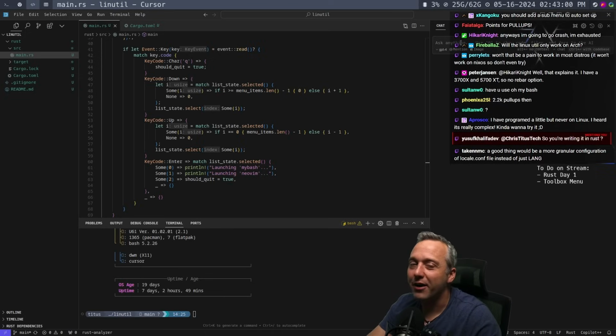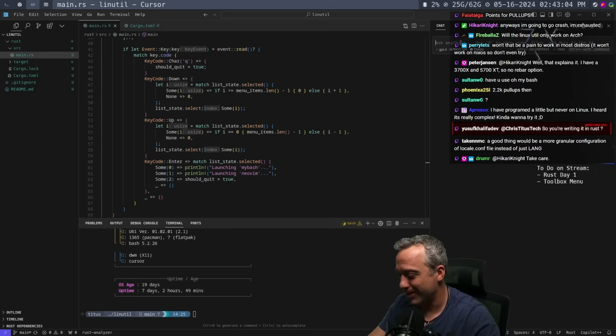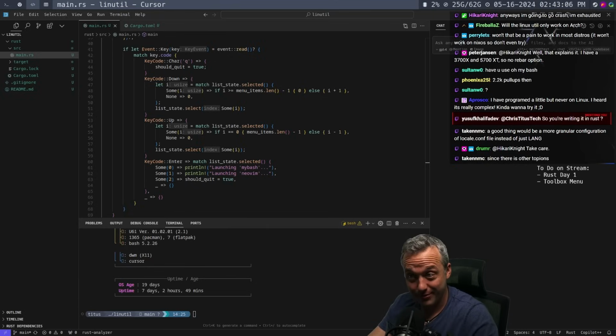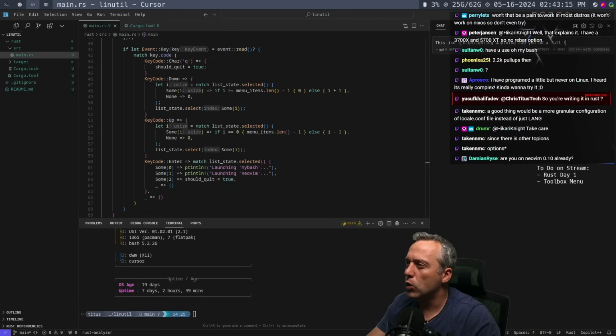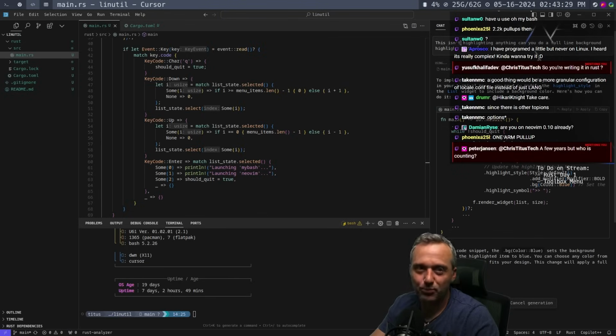Yeah, I need to bring that back. I'll do like a workout stream or something, and you guys can just redeem all your points. It'll be great. I've been saying that for like a year, but eventually it'll happen. This isn't highlighting anything. Can you do a full line background highlight instead? I can do a one-arm pull-up.